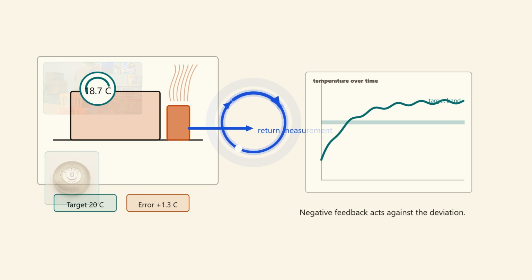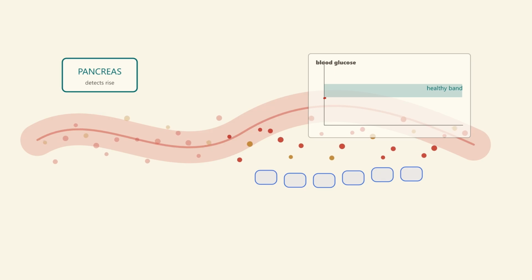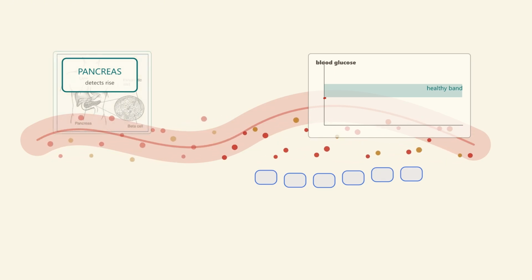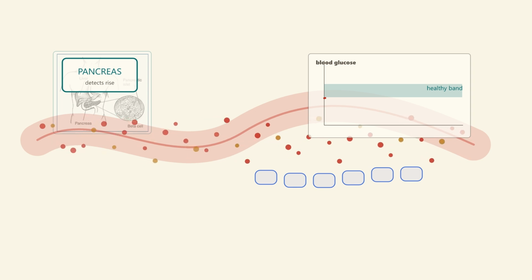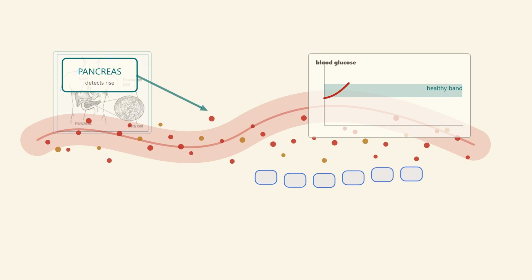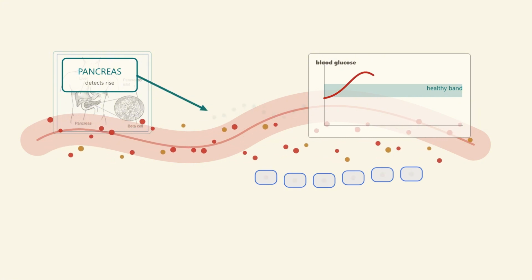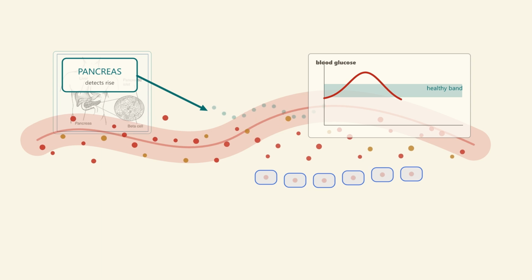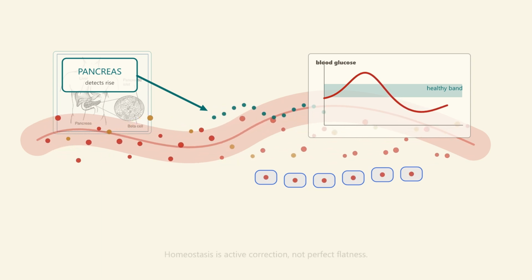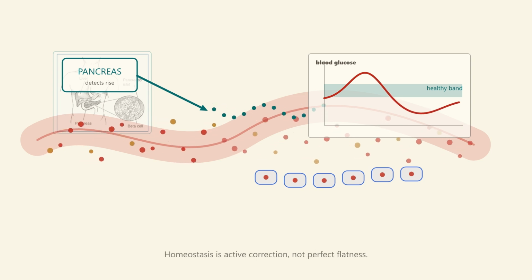The body is full of loops like this. After a meal, glucose enters the blood and the level rises. The pancreas detects the rise. It releases insulin. This is not a switch floating outside the body. It is the body measuring its own changing state. The example is simplified, but the structure is the teaching point. A biological system can keep itself within a workable range because parts of it are continually reading the consequences of earlier action.